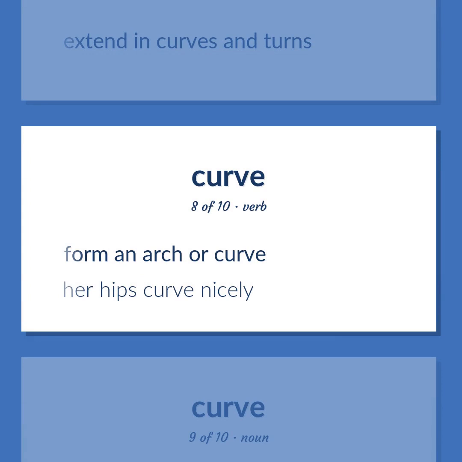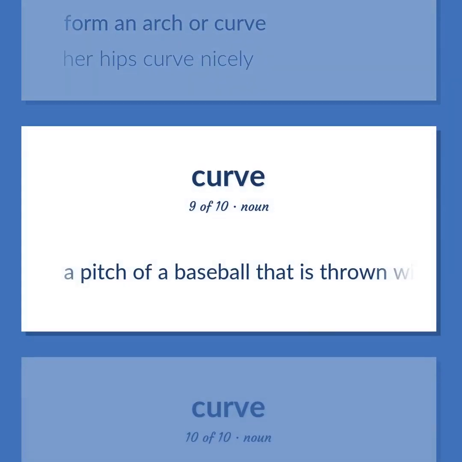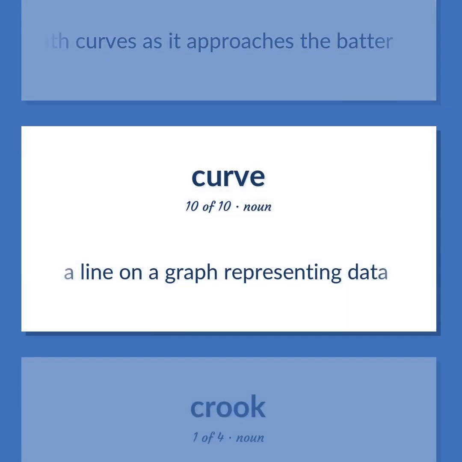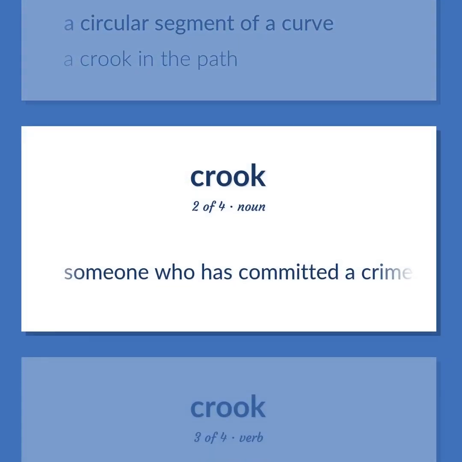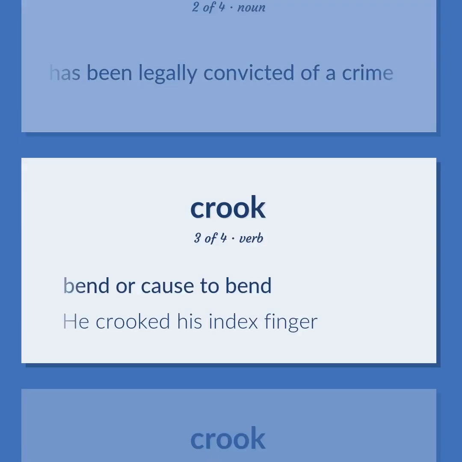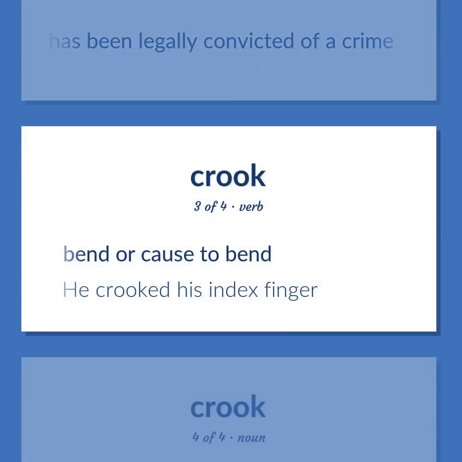Form an arch or curve. Her hips curve nicely. A pitch of a baseball that is thrown with spin so that its path curves as it approaches the batter. A line on a graph representing data. A circular segment of a curve. A crook in the path. Someone who has committed a crime or has been legally convicted of a crime. Bend or cause to bend. He crooked his index finger.